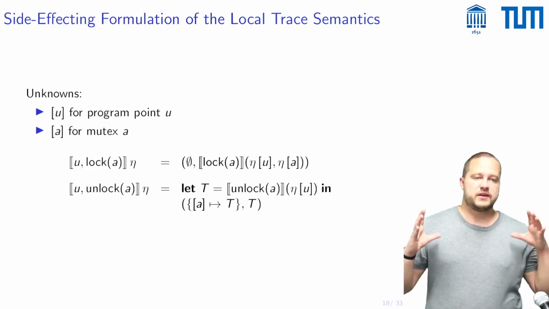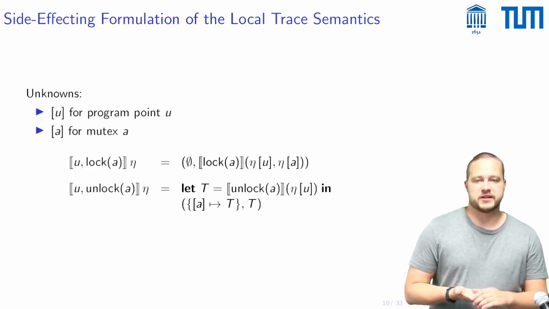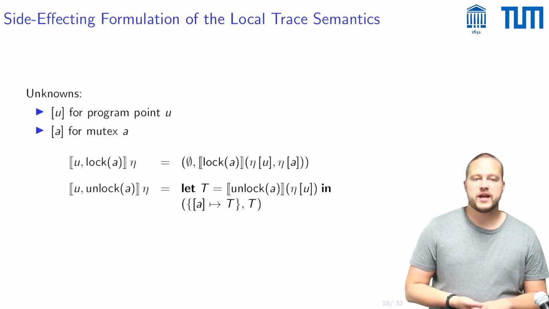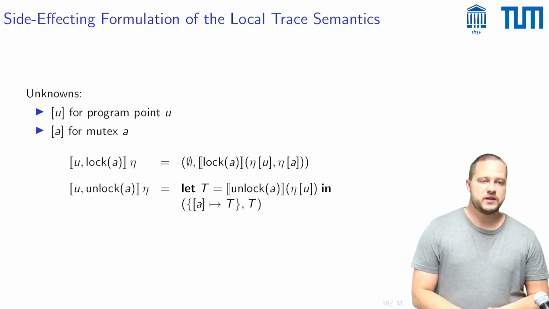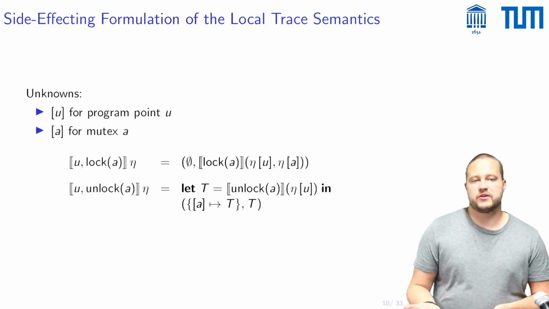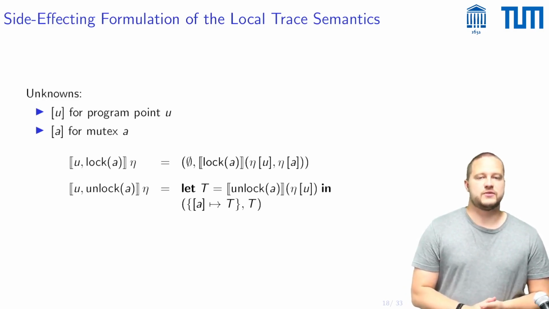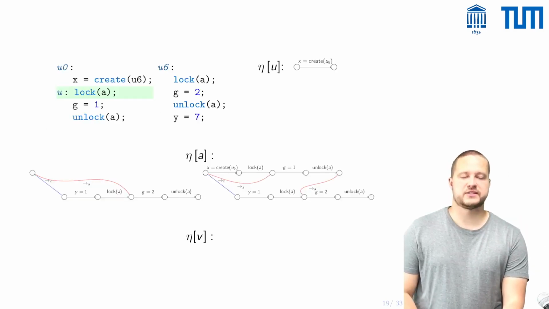and one then incorporates some of them and combines them. And for an unlock A, by the same token, one computes the new set of local traces for the successor node. And since they now also end with an unlock A, they need to be side effected to this unknown A. Let's take a look at an example.